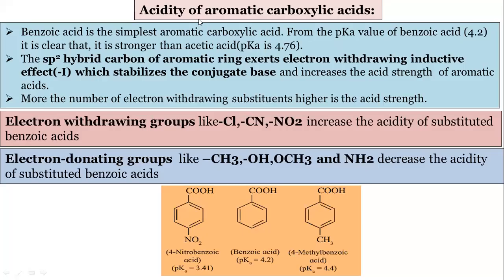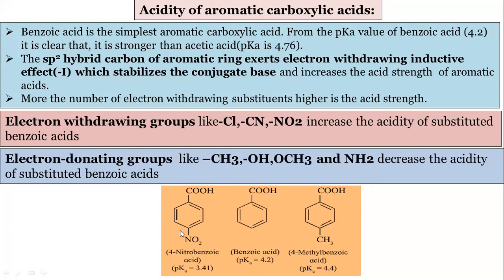Then I am coming to the acidity of aromatic carboxylic acids. Directly I am coming to this example. This benzoic acid, COOH, has a pK value of 4.2. This one with NO2 has a pK value of 3.41, and this is 4-methyl benzoic acid. Such types of questions are asked in the board exam. Which of the following is most acidic? Identify the most acidic compound among 1, 2, 3.